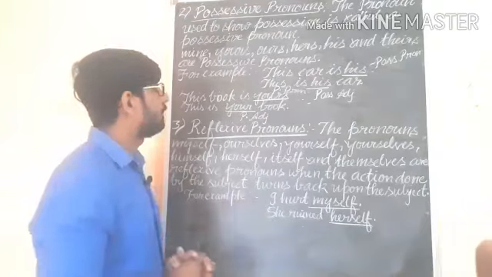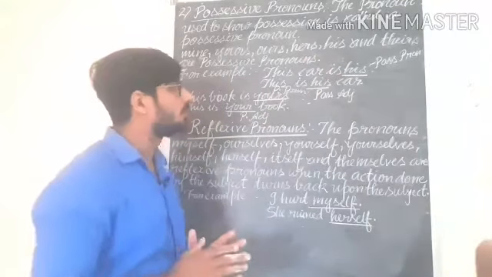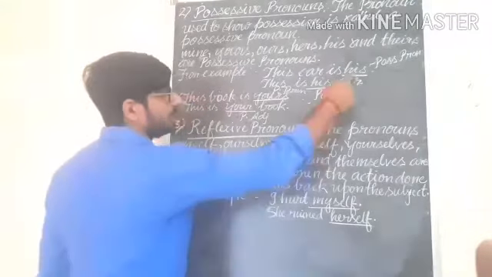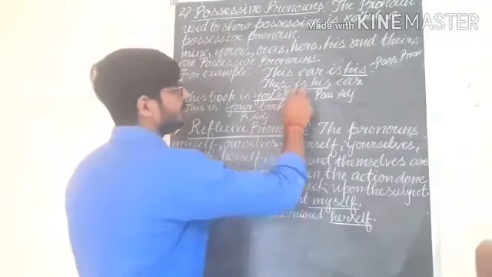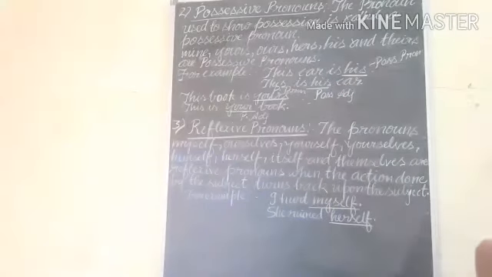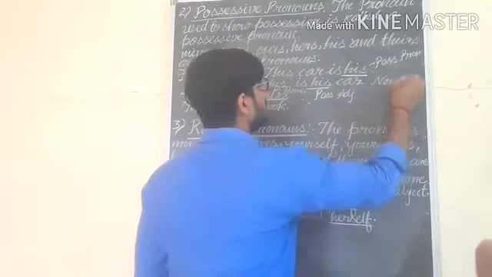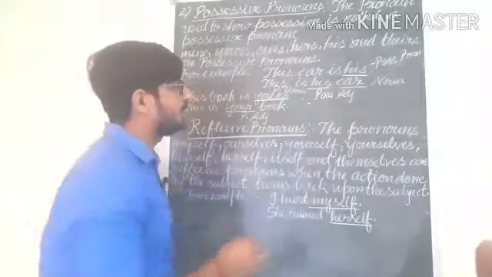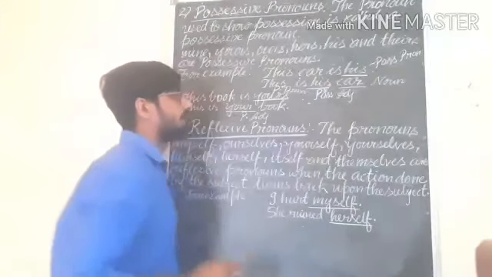So look at the example. This car is his. Here you are getting his as a possessive pronoun, but before his you are getting is, helping verb, and in the second example this is his car and car is a noun. It means that after possessive adjective noun will come. So here his is a possessive adjective and here his is a possessive pronoun.